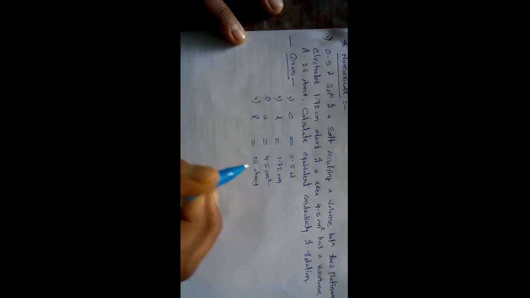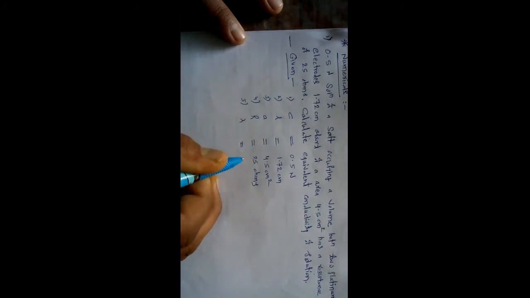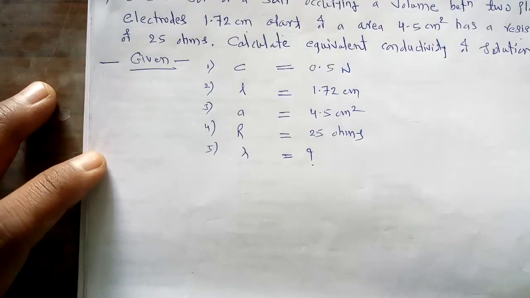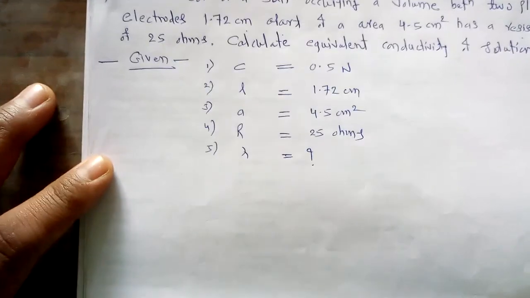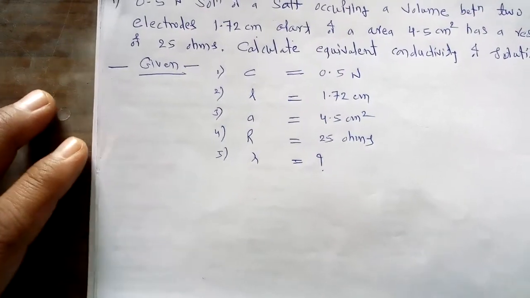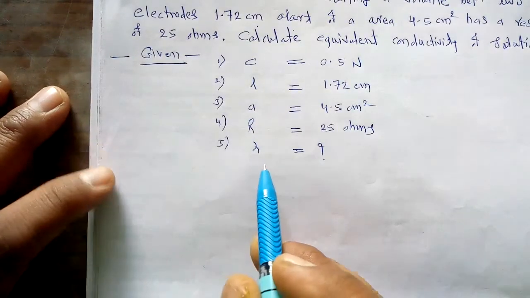And finally, they ask us to calculate the equivalent conductivity, lambda. To calculate the value for this lambda, we have to calculate some other terms first. So this is the given data for this numerical. Now by using this given data we have to calculate the equivalent conductance.